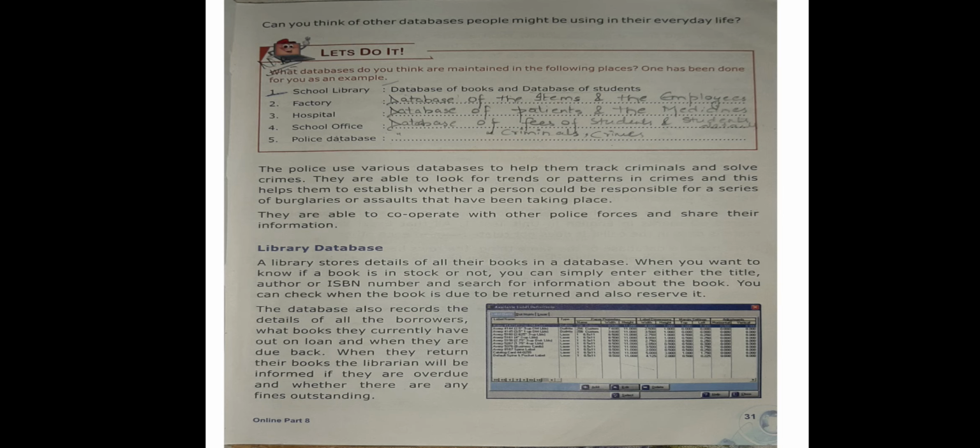Then the police use various databases to help them track the criminals and solve crimes. They are able to look for trends or patterns in crimes, and this helps them to establish whether a person could be responsible for the frauds or burglaries or assaults that have been taking place. So the police have the track of all the criminals.